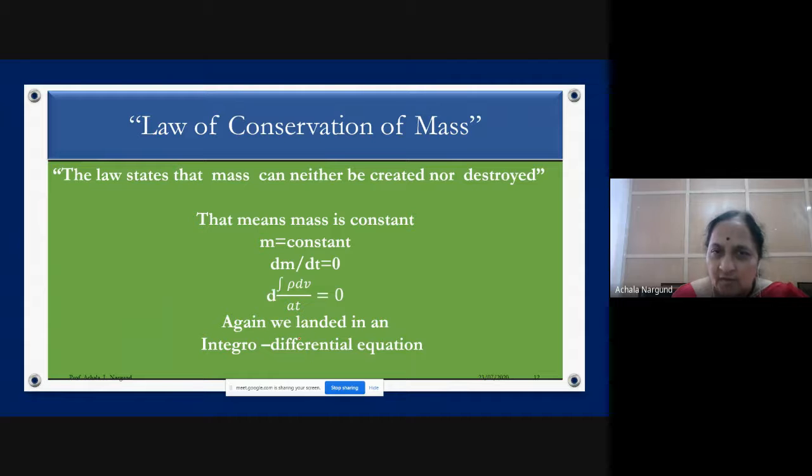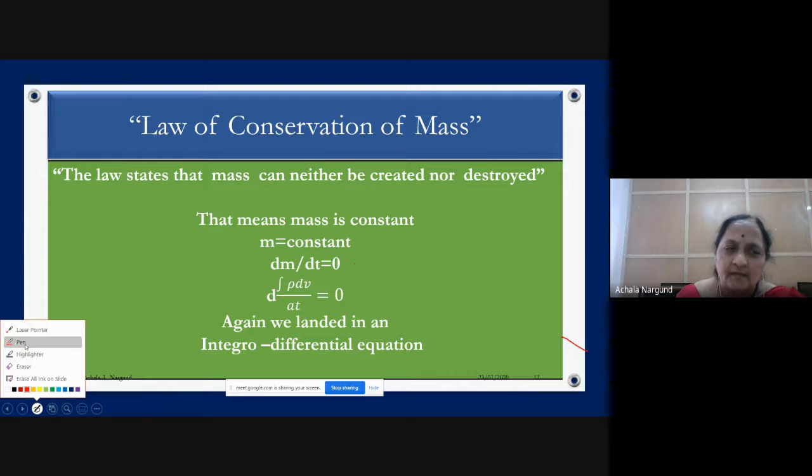That means we should add one more sentence here, that it cannot be created or destroyed unless there exist sources or sinks. If there are no sources and sinks, then this law holds. So that means the mass is constant, in a simple way. So m is equal to constant we are taking. So if m is constant, then what happens?